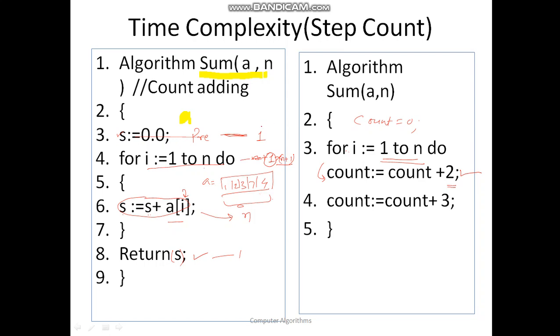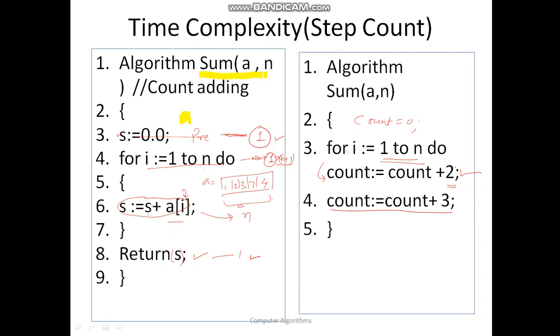This is the second one. Okay, this is the first one. This is going to be executed once, this instruction is going to be executed once, and this instruction is going to be executed once. So for that purpose, finally count is equal to count plus 3 is done.